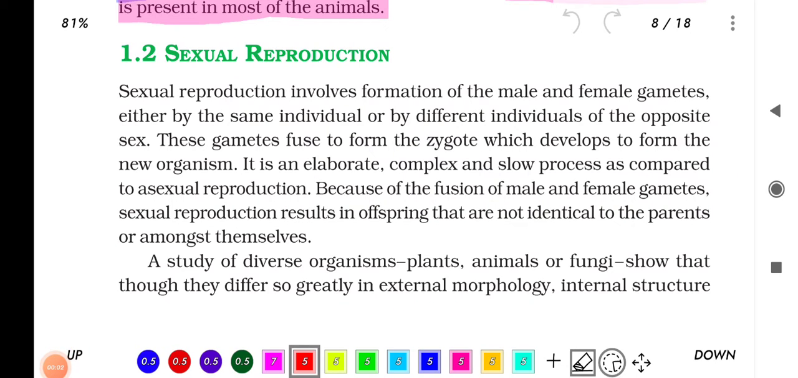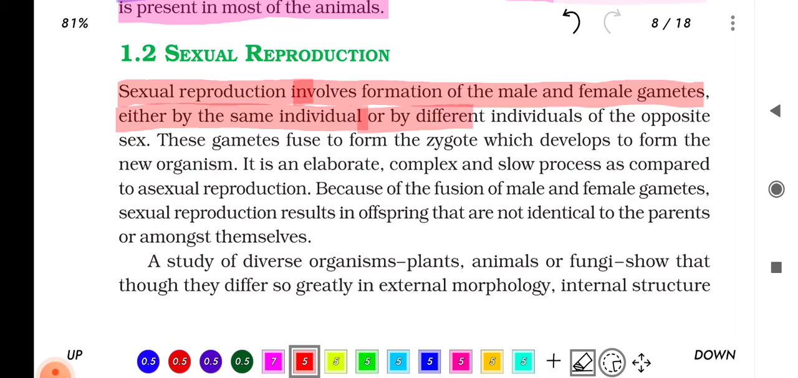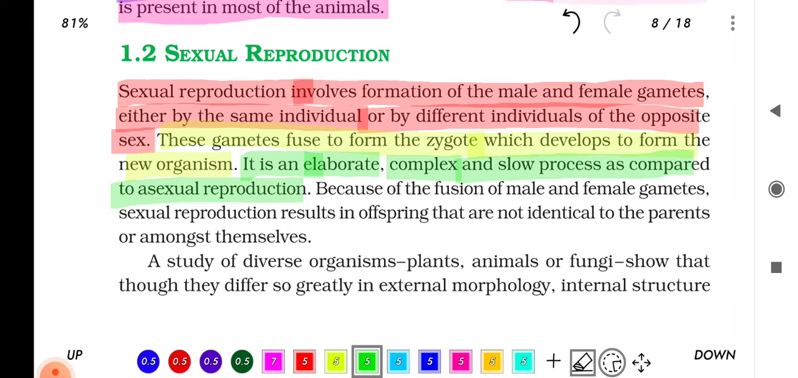Today I am going to start the topic sexual reproduction. Sexual reproduction involves formation of the male and the female gametes, either by the same individual or by different individuals of the opposite sex. These gametes fuse to form the zygote, which develops to form the new organism. It is an elaborate, complex, and slow process as compared to asexual reproduction.